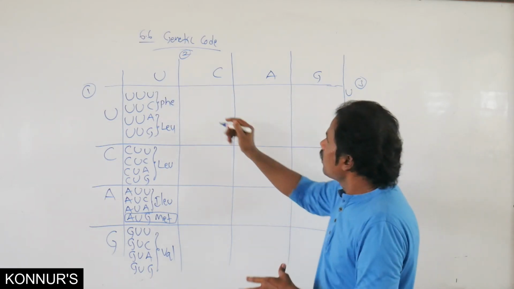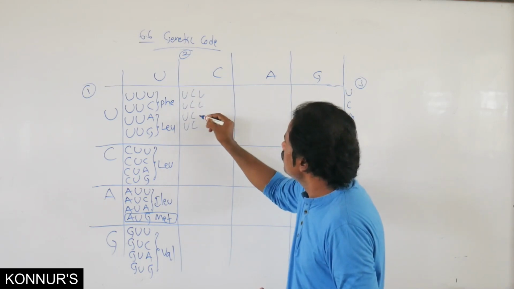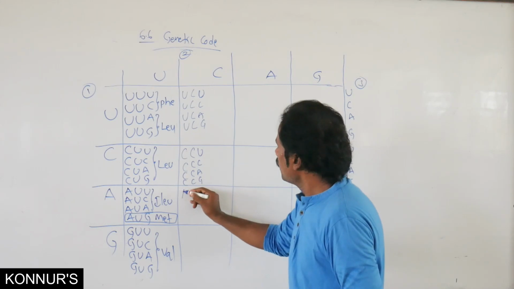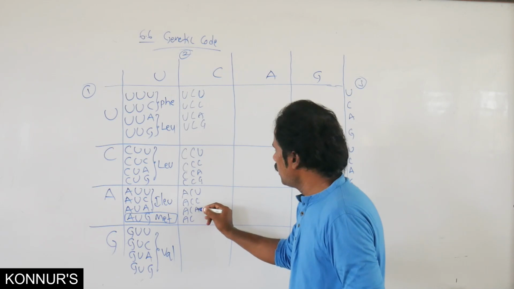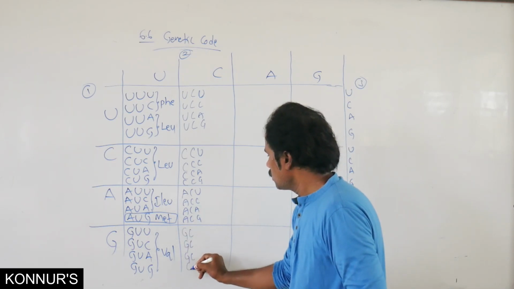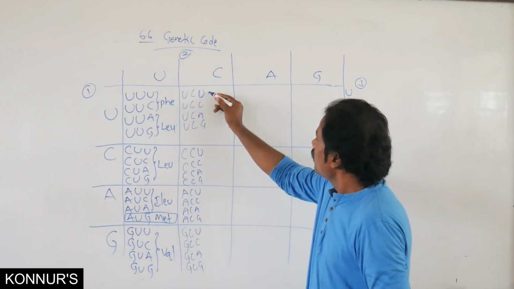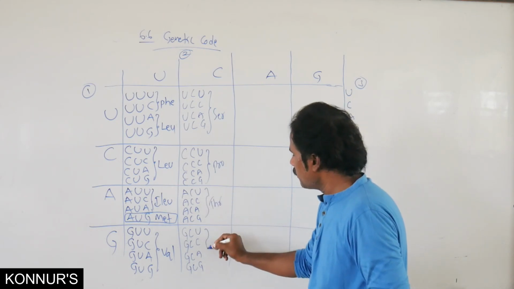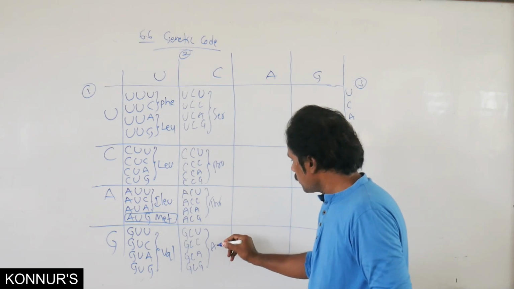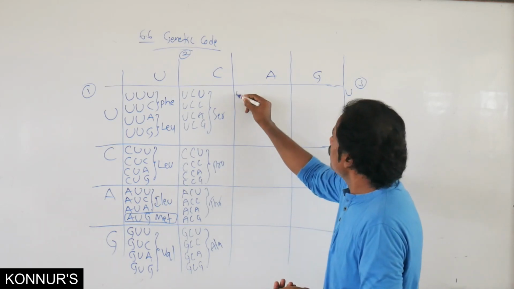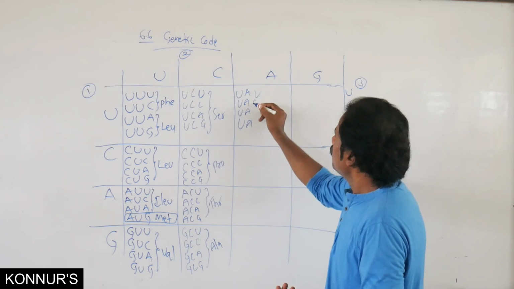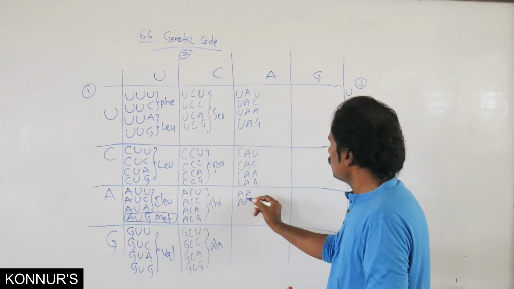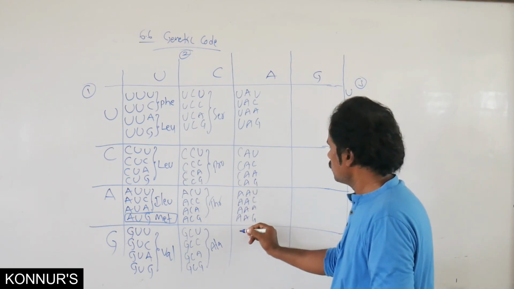In this manner you fill all the columns like UC, with U, C, A, G. Similarly, C, then A, then G. Here all are related to serine, then proline, then threonine, then alanine. Similarly, UA with U, C, A, G, then CA, then AA, then GA.